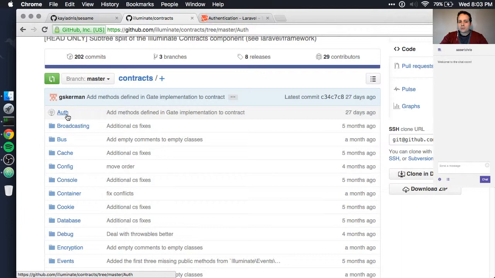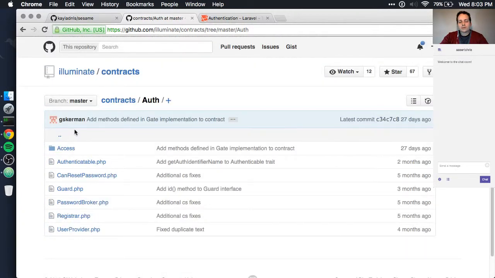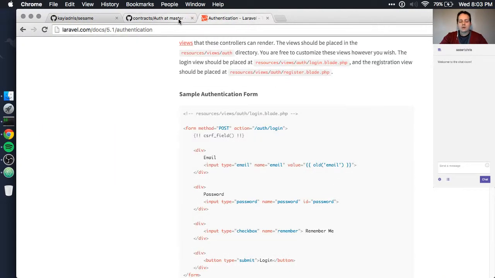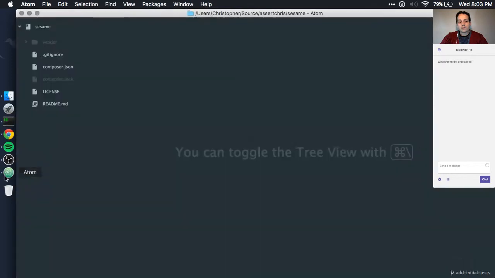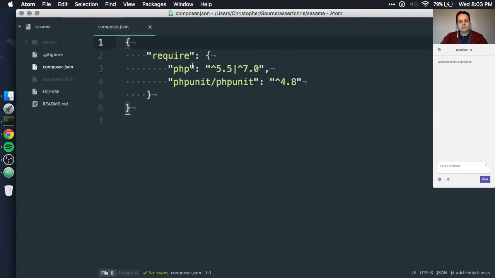So this probably gives us more of a design feel to the code that's running in Laravel, more than what the documentation would anyway. But what I want to do is I want to start by just planning out a system and planning it out through the use of tests. So I've gone ahead and I have set up this composer.json file requiring PHP 5.5 or PHP 7 and greater.